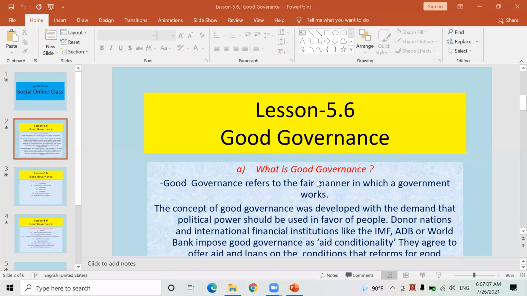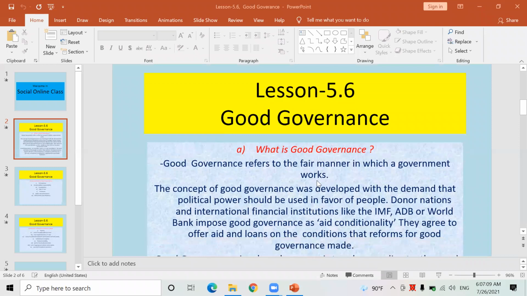Now, what is good governance? Asal Sasan, first of all, we have to know it, okay? If we are familiar with good governance, then different aspects of good governance, such as characteristics of good governance, obstacles of good governance, and so on, on those other subtopics also we can discuss easily. Therefore, first of all, let's try to know what is good governance, or let me try to introduce you to what is good governance.